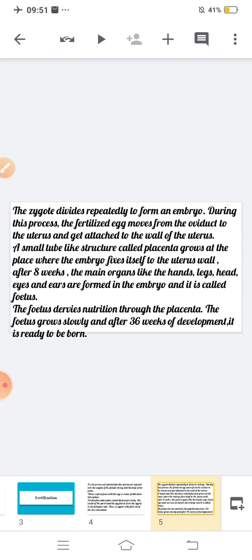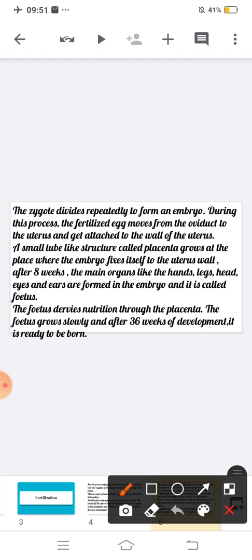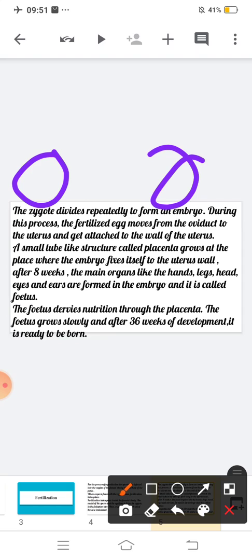Now, the zygote divides repeatedly to form an embryo. During this process, the fertilized egg moves from the oviduct to the uterus.